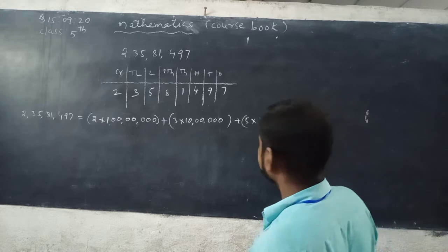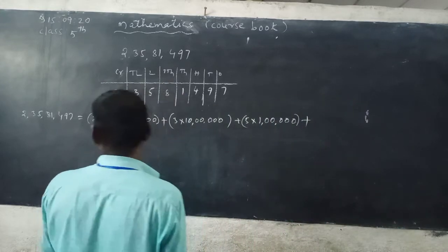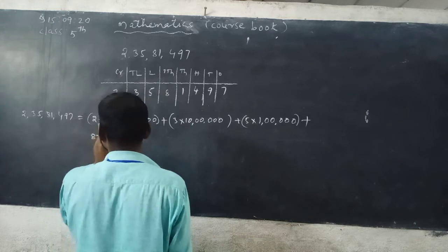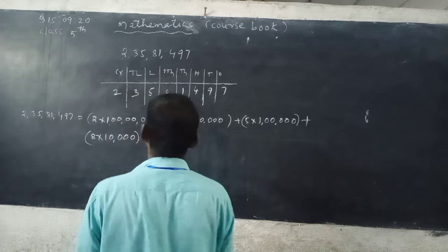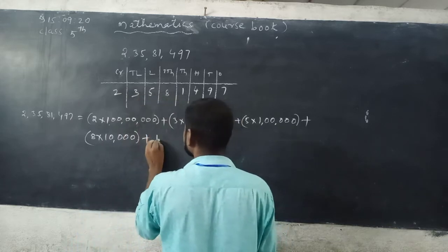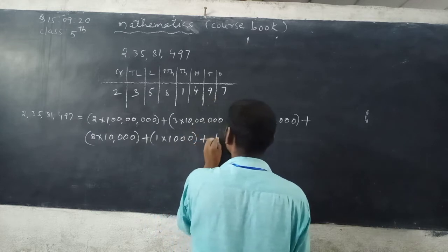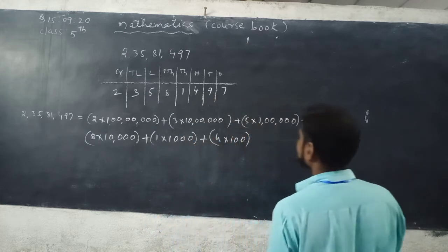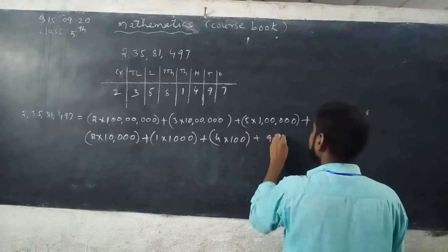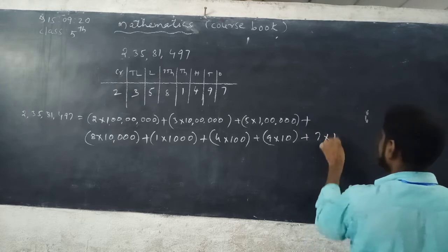Plus 8 is in 10,000 place, 8 into 10,000. 1 is in thousands place. 4 is in hundreds place. 9 is in tens place. 7 is in ones place.